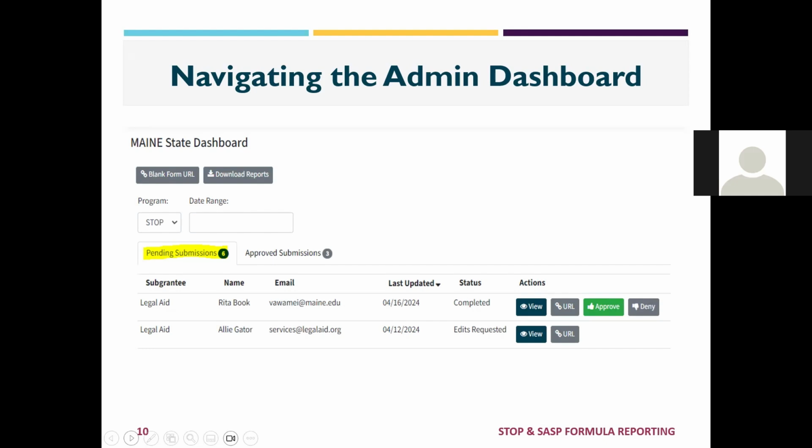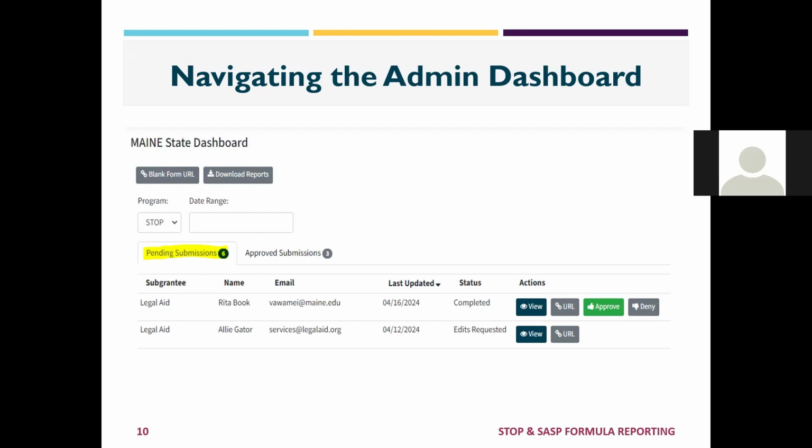All right. This is a quick view of an example state dashboard for Maine, because that's where our agency, VAWA MEI, is located. You can see that there's a pending submissions tab highlighted, and there are 2 subgrantee reports listed out, just fake ones we created. One has a status of completed, which means the subgrantee finished their report and it's ready for the state administrator to review. The second one has a status of edits requested, which means that the administrator did review and deny the report and would have sent the URL back to the subgrantee.